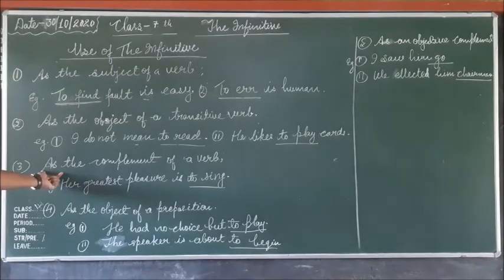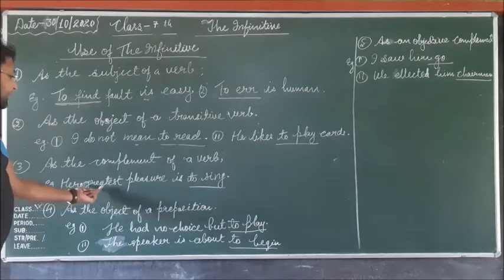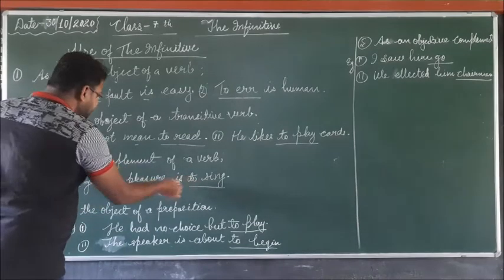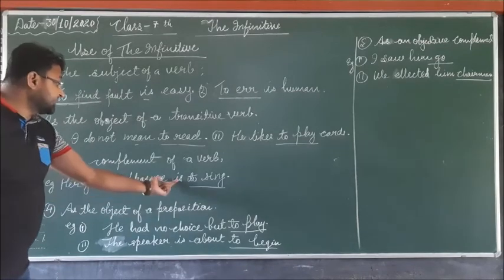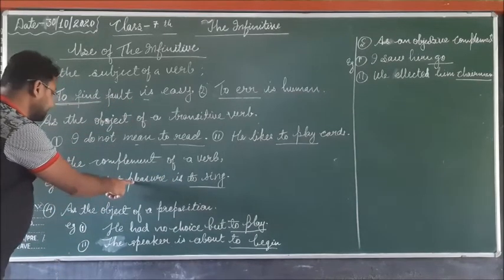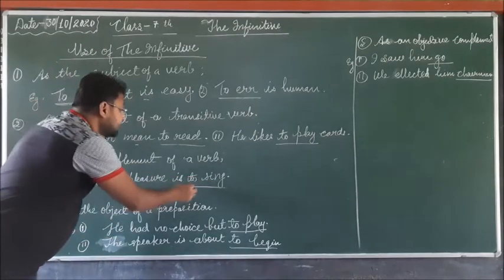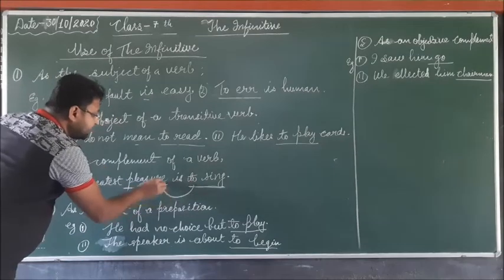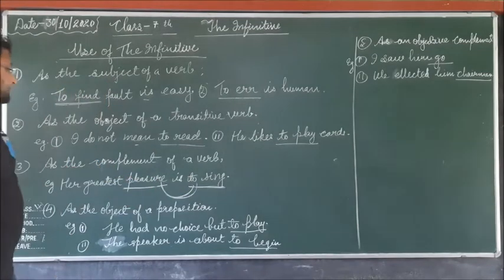Third, use as the complement of a verb. Here you can see, "Her greatest pleasure is to sing." How is this a complement? The infinitive is the complement of a verb. So what is the verb here? "Her greatest pleasure is." So what is her greatest pleasure? Her greatest pleasure is to sing. So this is the complement of pleasure, which means the infinitive is the complement of this.